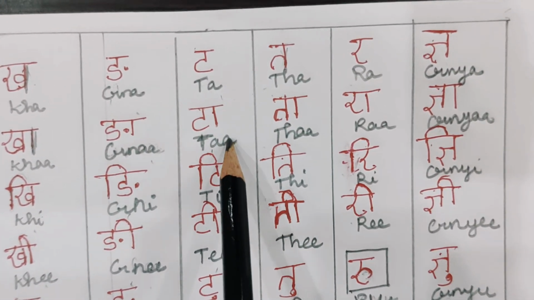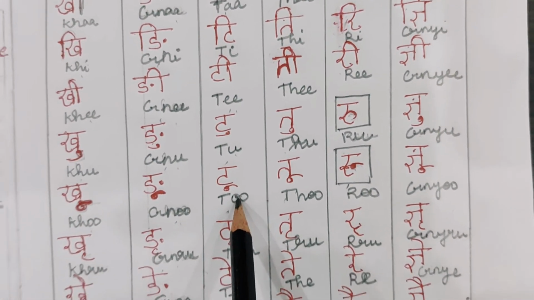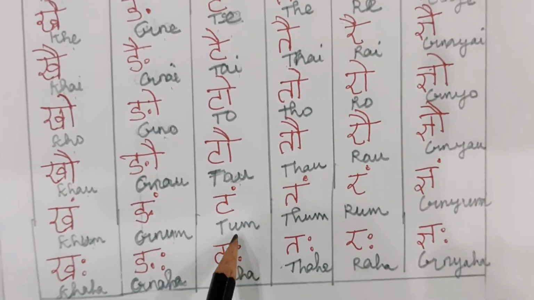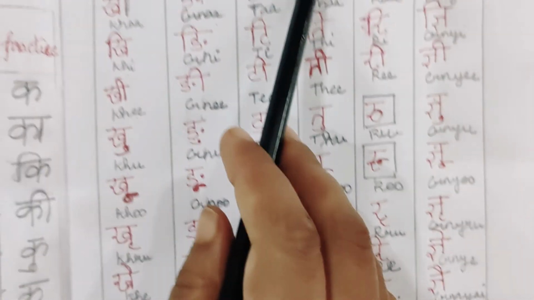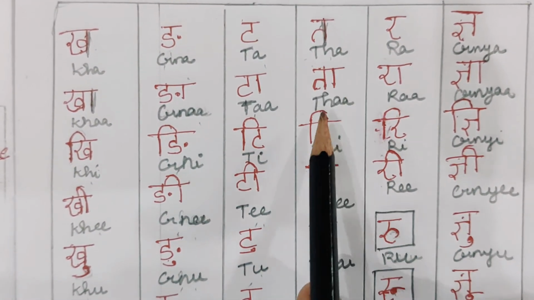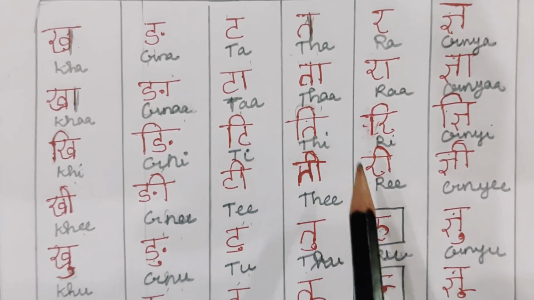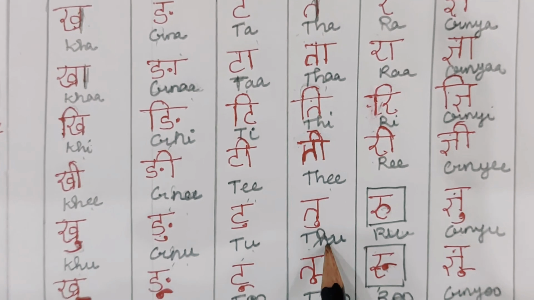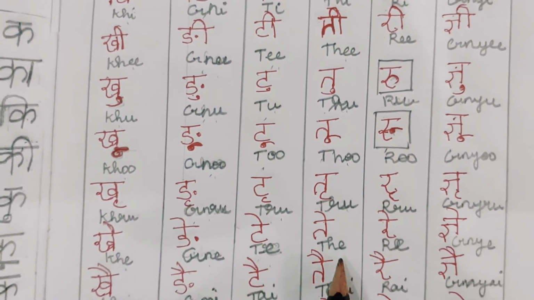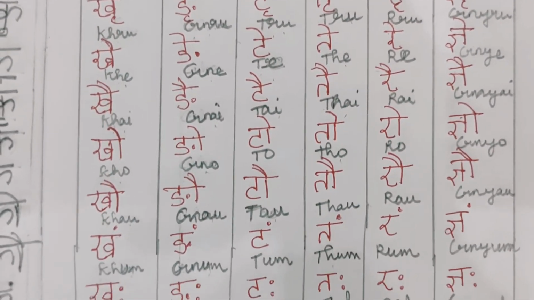Ta, ti, tu, tru, te, tai, to, tau, tam, taha. This is Tha, here is the standing line. Tha, thi, the standing line will be written like this. Tha, thi, thai, thu, thru, the, thai, tho, thau, tham, thaha.